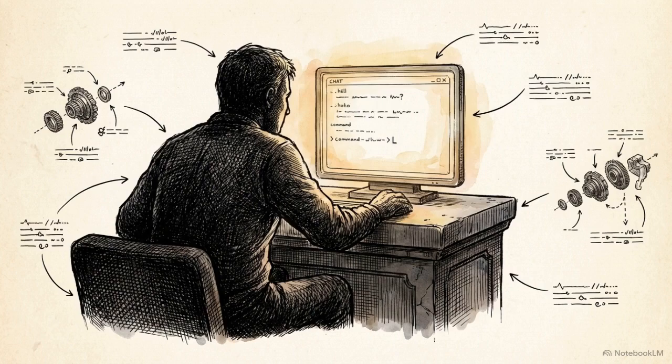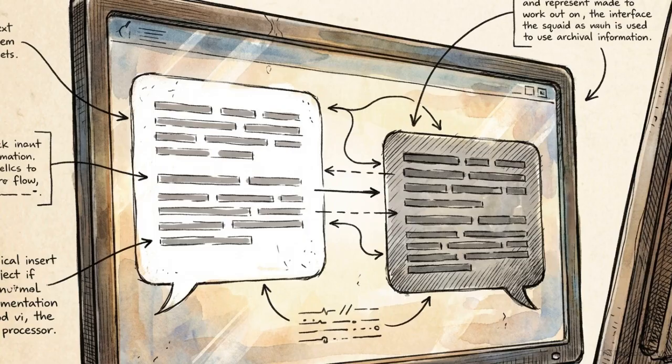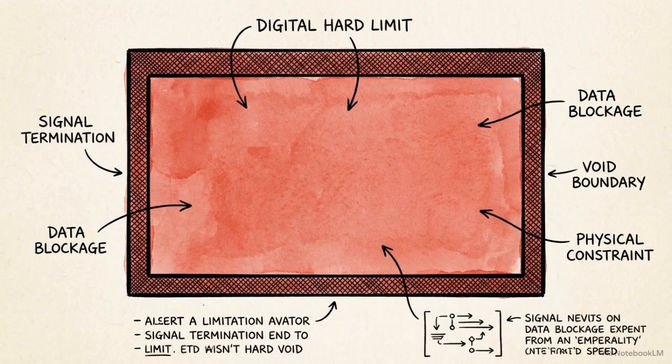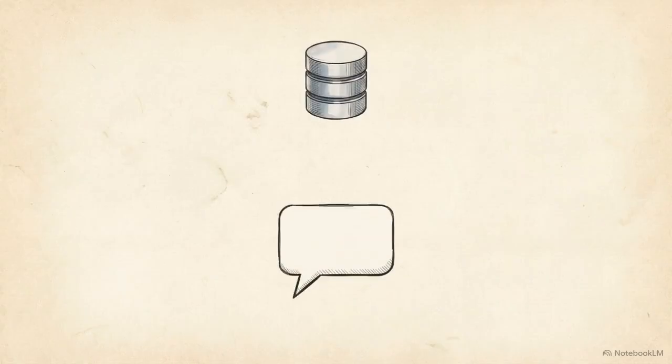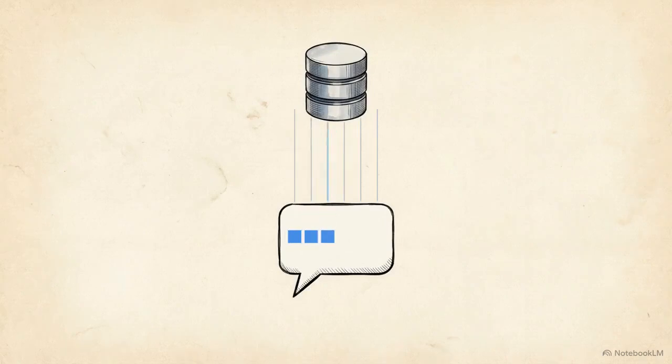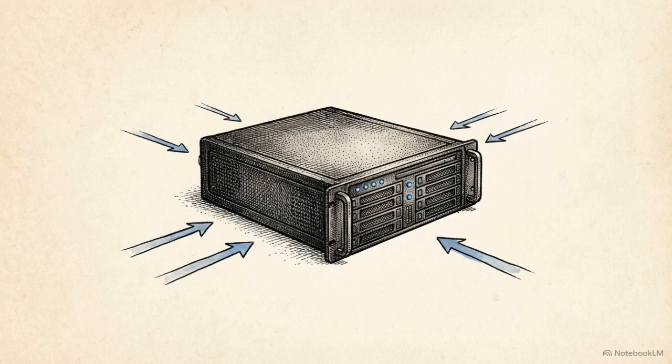Most of us still think of AI as a chat box on a screen. You type in a prompt, and it types back an answer. But that standard model has a hard limit. It relies entirely on static, pre-trained data to guess the next word in a sequence. It is trapped inside its own training, completely disconnected from the live, physical world.